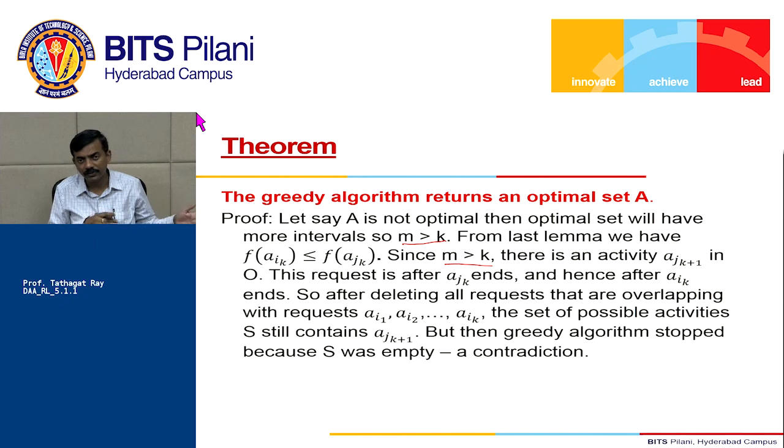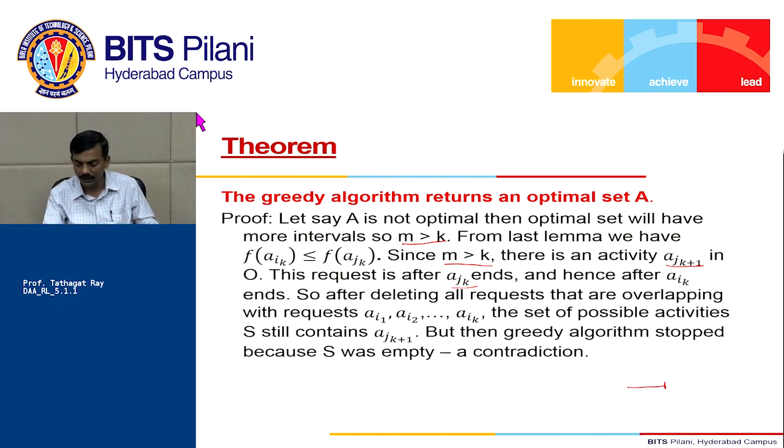Because in my optimal set we have selected AJ1, AJ2 till AJK. We have already proven that the finish time of AI1 is less than the finish time of AJ1. The finish time of AI2 is less than the finish time of AJ2. Similarly, the finish time of AIK is less than the finish time of AJK. But since my optimal set has more activities than our solution A, I must have this activity AJK plus 1 in my optimal set, and this must be coming after AJK ends, right? Hence it will definitely be coming after AIK ends.